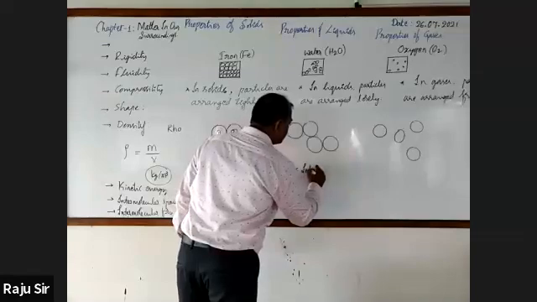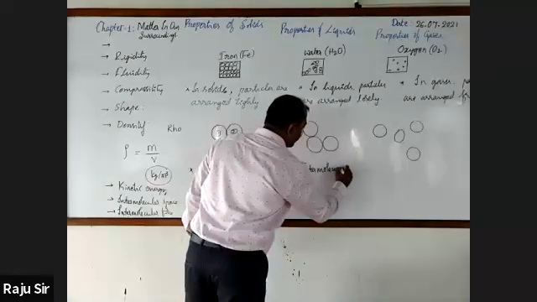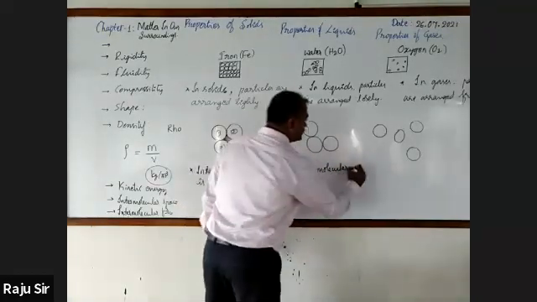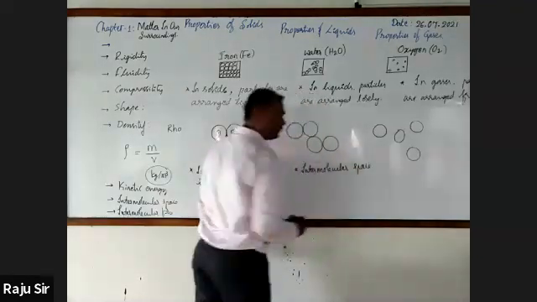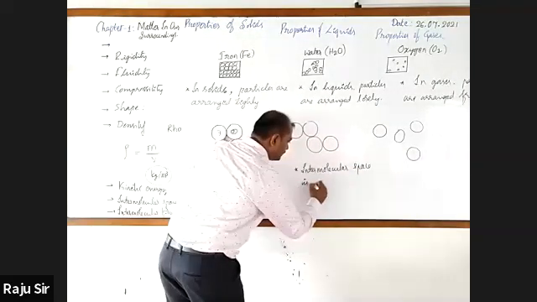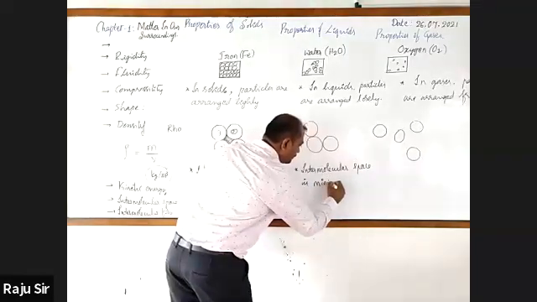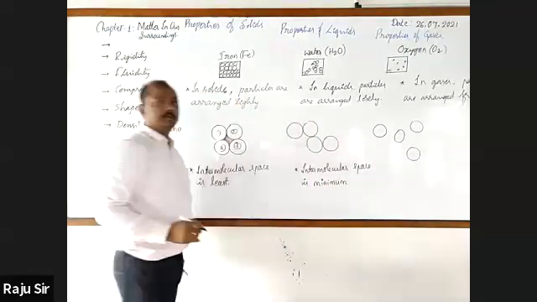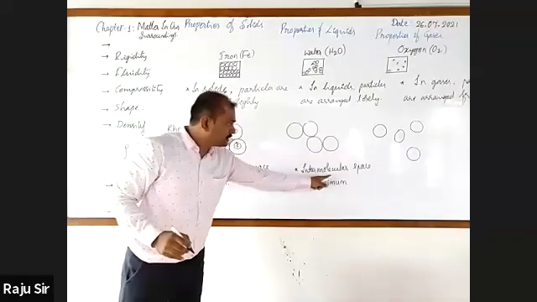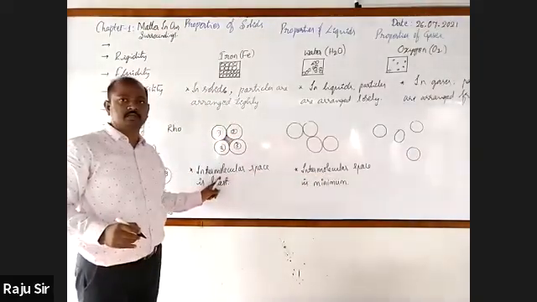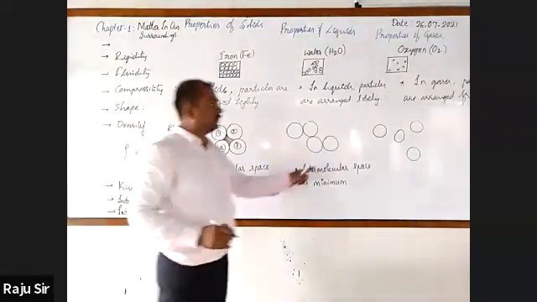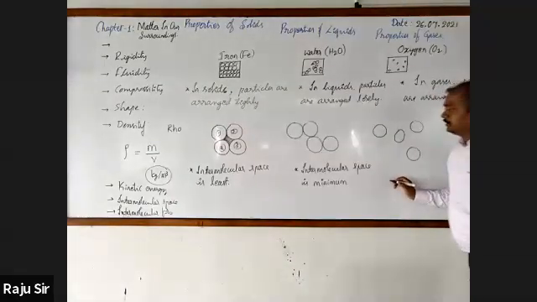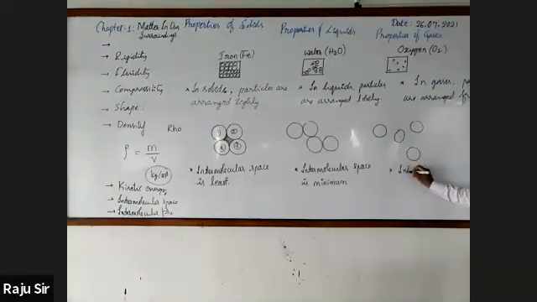Here, intermolecular space is minimum. Means intermolecular space is more comparatively than in the case of solid. Next. In gas, what do you say about intermolecular space? Maximum. Intermolecular space is maximum.